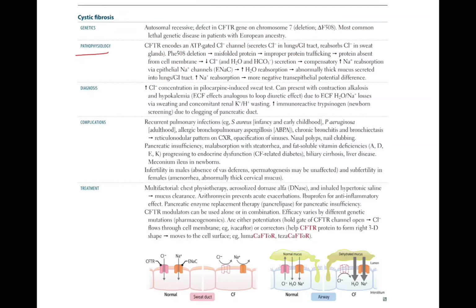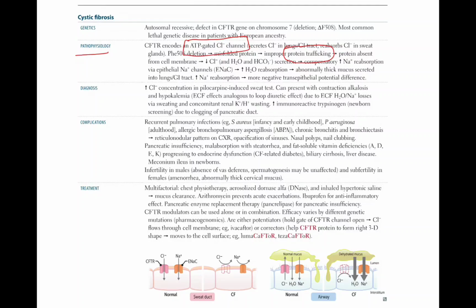Pathophysiology of cystic fibrosis. The CFTR gene encodes an ATP-gated chloride channel that secretes chloride in the lungs and GI tract and reabsorbs chloride in sweat. Delta F508 deletion leads to a misfolded protein, and because of this improper protein trafficking, the protein is absent from the cell membrane. That leads to decreased chloride, H2O and bicarbonate secretion.